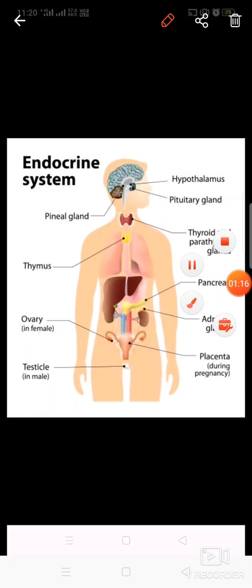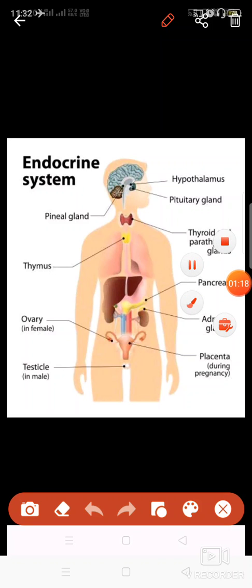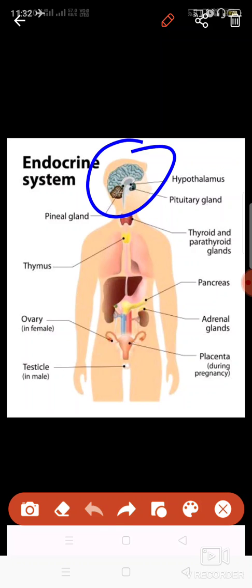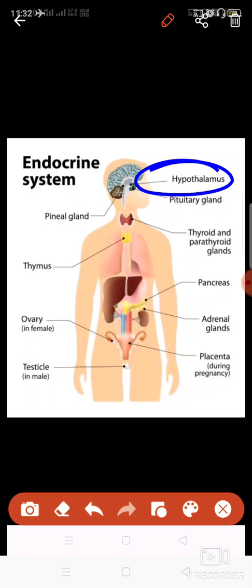It is made up of these many glands, and its location is clear from this diagram. See, the pituitary gland is found in the hypothalamus part of the brain. This is the brain part where there is one region which is known as the hypothalamus.